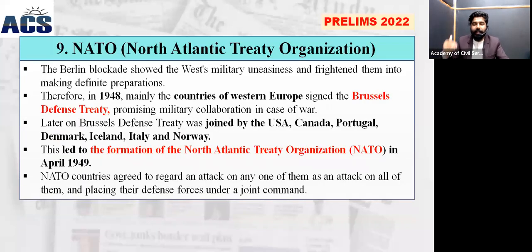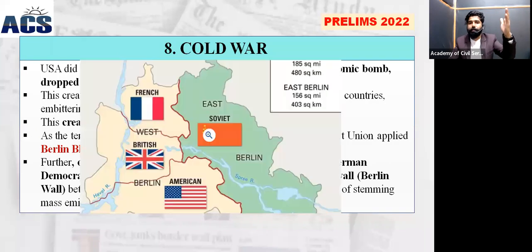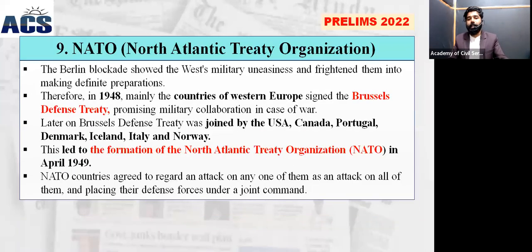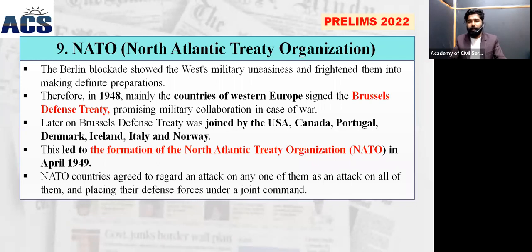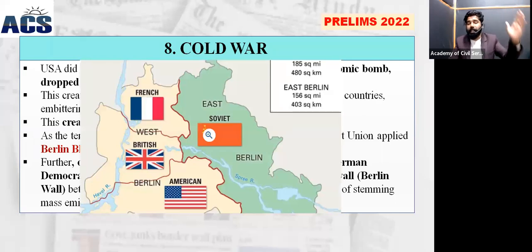Then the Cold War ended, and when we go back to how NATO was formed, this was Cold War history, because the Soviet Union was part of the allied powers. But in the context of the division of Berlin and the administration of Germany, they had a difference of opinion, and because of that the Soviet Union made a Berlin blockade, and finally it led to the Berlin Wall division. East Berlin was controlled by the Soviet Union, and the West was shared by the French, British, and Americans.